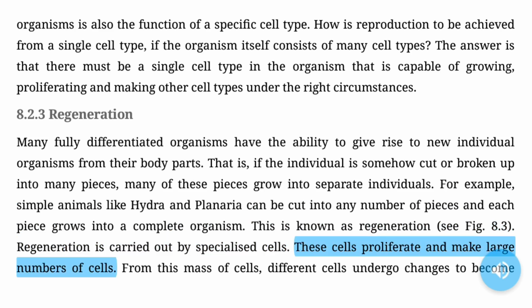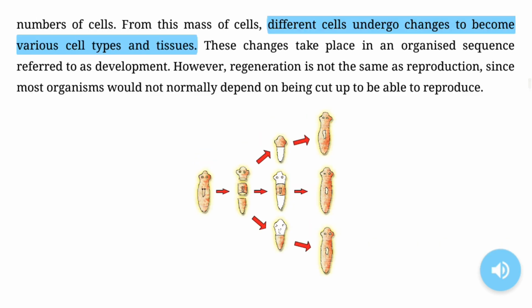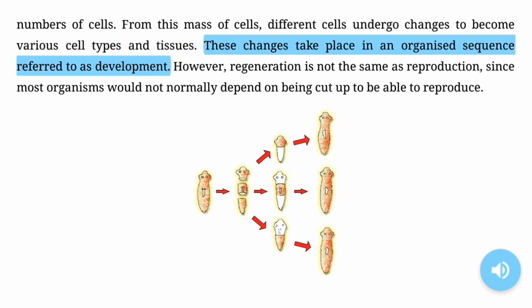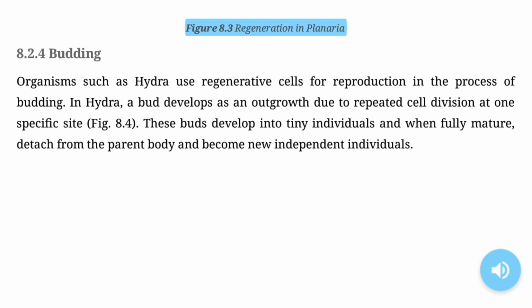Regeneration is carried out by specialized cells. These cells proliferate and make large numbers of cells. From this mass of cells, different cells undergo changes to become various cell types and tissues. These changes take place in an organized sequence referred to as development. However, regeneration is not the same as reproduction, since most organisms would not normally depend on being cut up to be able to reproduce. Figure 8.3 Regeneration in planaria.